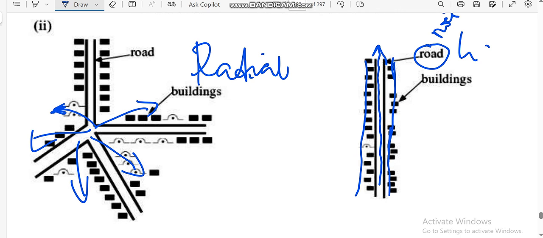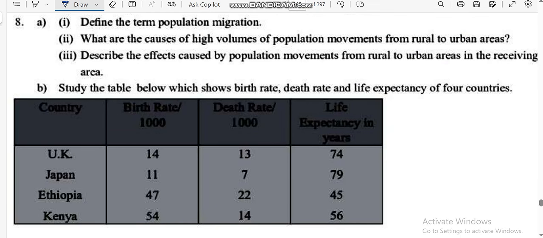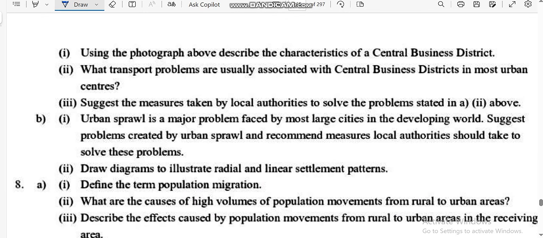Okay. So my questions are going to be asked on settlement. Another thing they can ask on settlement is what we call urbanization. Urbanization means the increase in the number of people staying in urban areas. Okay? So you should understand what the causes of urbanization are. Why are many people rushing to urban areas? And what are the effects? Also you should take into consideration many things, such as shanty towns, development of shanty towns and stuff like that. Let me just go through it.